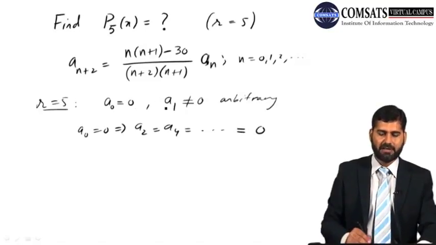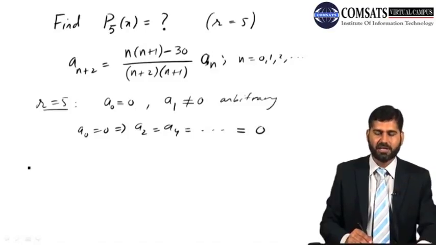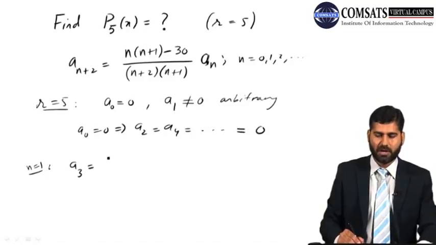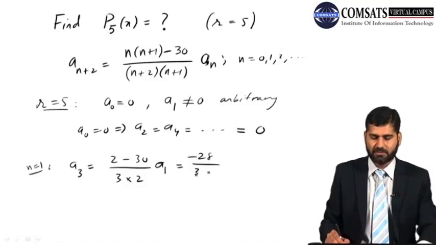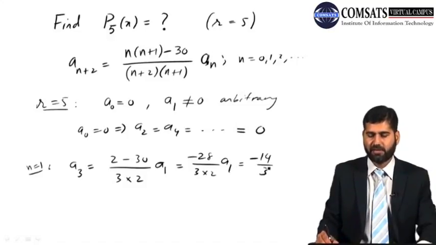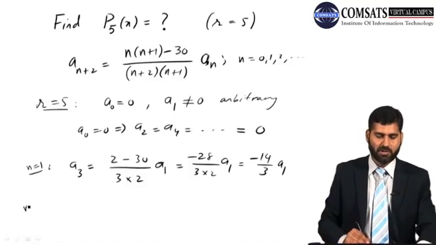A1 is not 0, so I'll get A3. So n equal to 1 gives me A3: 1 times 2 is 2, minus 30, divided by 3 times 2, A1. So that is minus 28 by 3 times 2, A1, so it's minus 14 by 3 A1.